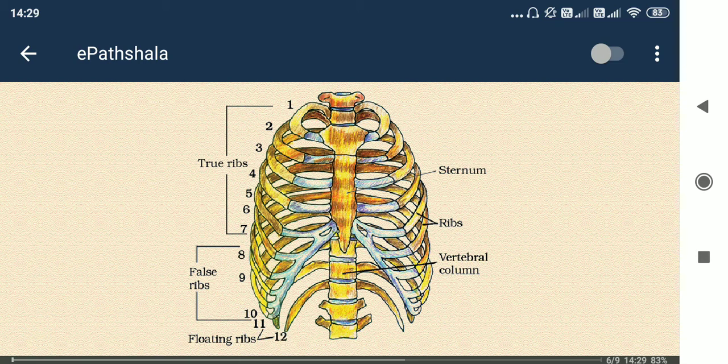Solidified structures: ribs, bones, joints. Skull also, on the head. So these are the solidified structures. Liquefied structures are also discussed. So now remaining is the gaseous. Obviously some gases are also present inside our body.